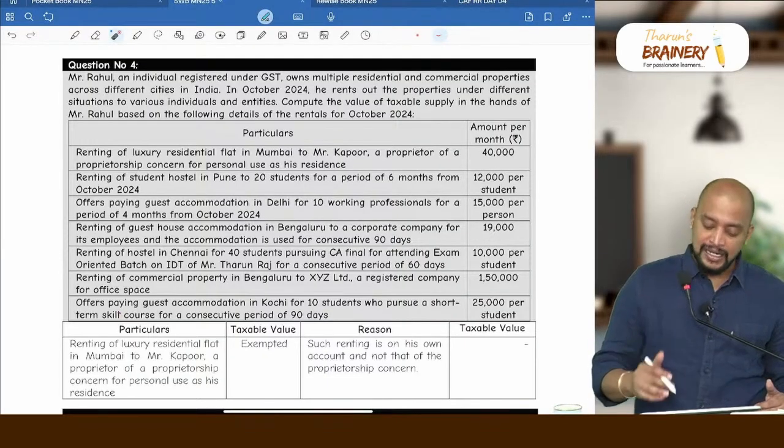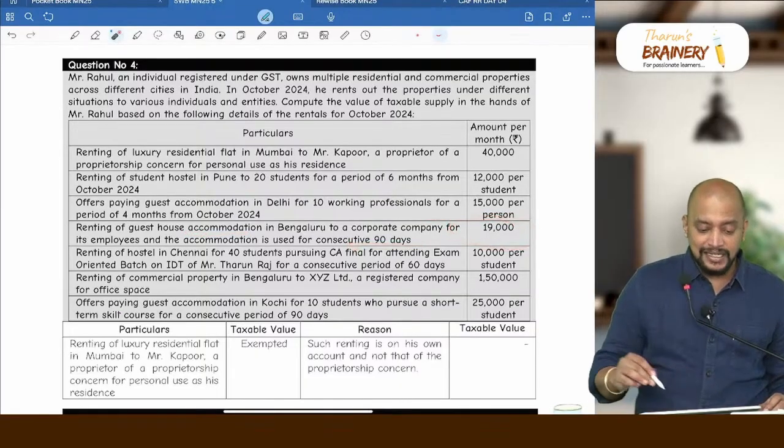All accommodation, it is accommodation only, na? Yes. So 90 days, how much is the charges? 19,000. Okay, so which is less than or equal to 20,000.